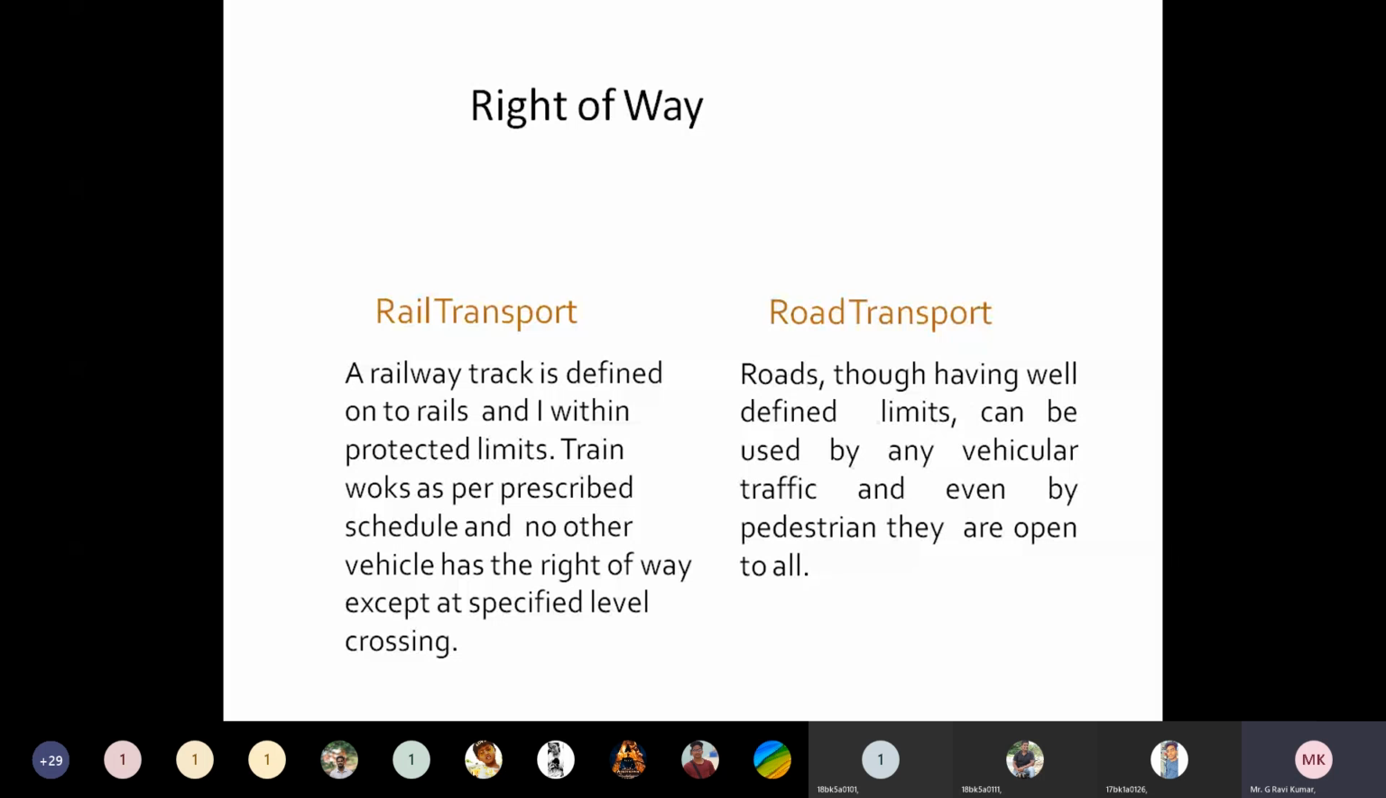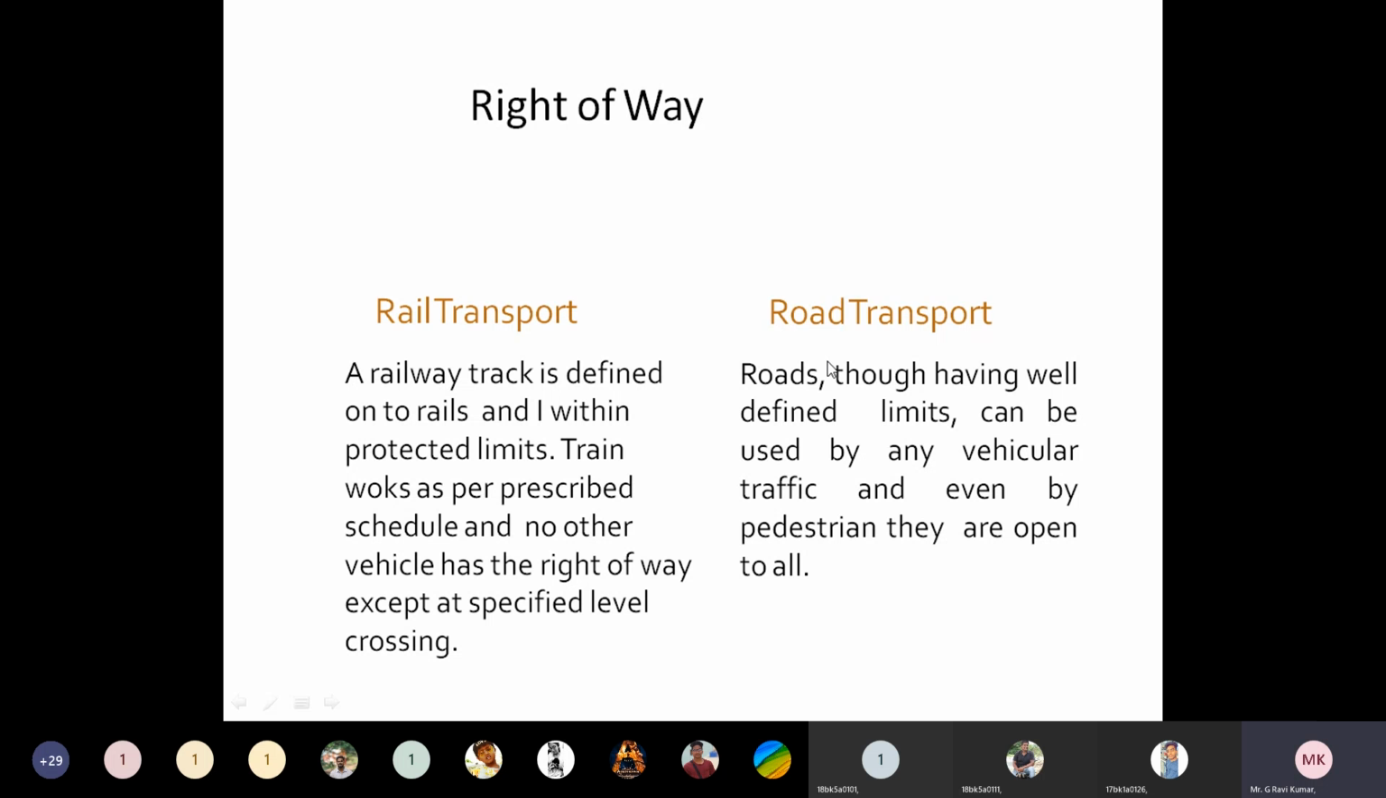And coming to road transport, there are no certain limits for vehicles to travel on roads. Understand? Either flexible pavement, meaning tar road, or concrete road, whatever it may be, any kind of vehicle can travel. Only certain limitations are there, depending upon the weight of the vehicle. Heavy vehicles cannot travel on smaller minor roads. Other than that, any kind of vehicle can travel upon any type of road. You can say the roads, though having well defined limits, can be used by any vehicular traffic and even by pedestrians. It means people who are walking can also travel upon the roads. But people who are walking cannot travel upon the trains.